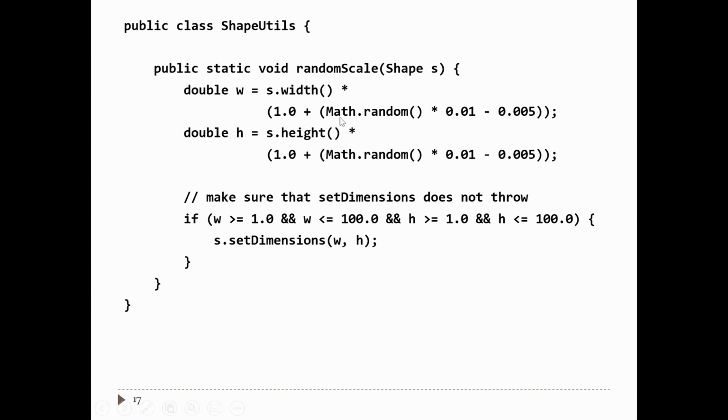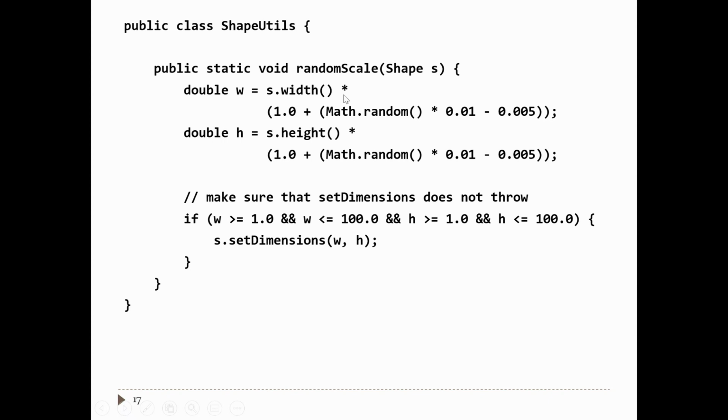That's all that this equation is doing here. This is just 1 plus math random, which returns a value between 0 and 1. That's 1%, and that's 0.5%. So that's up to 1% minus 0.5%, in other words, between minus 0.5% and plus 0.5%.